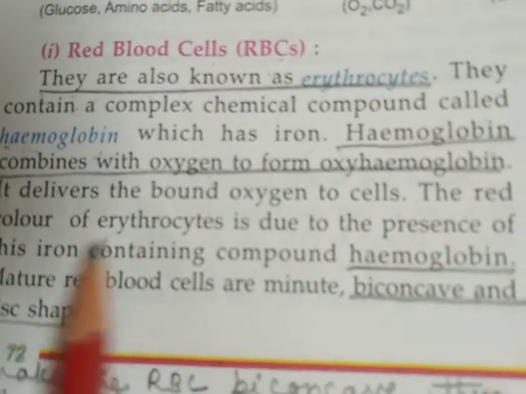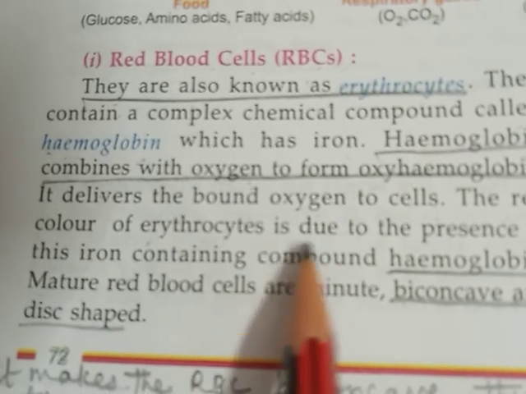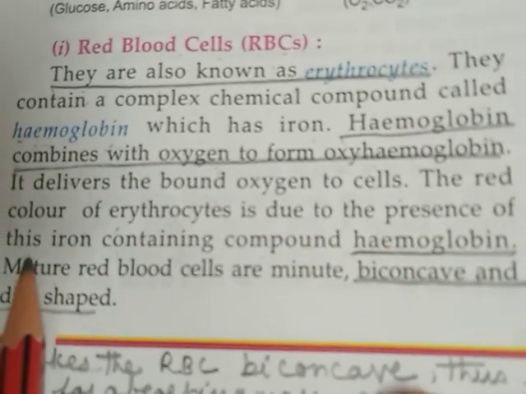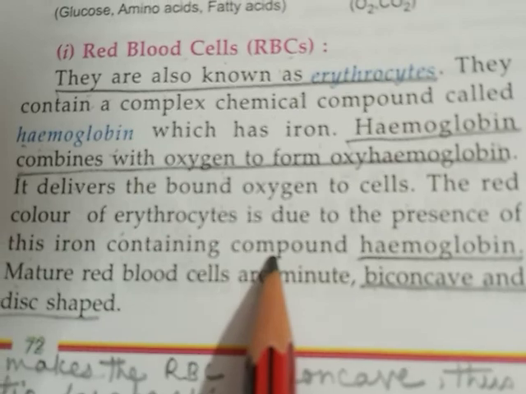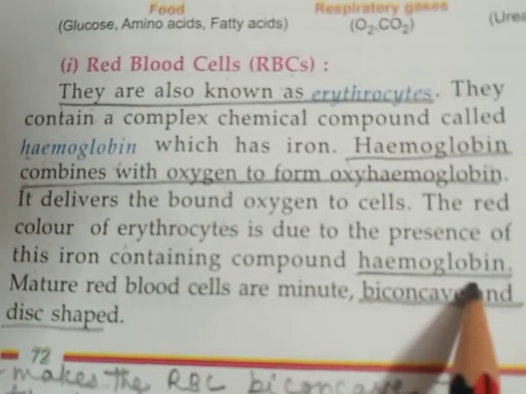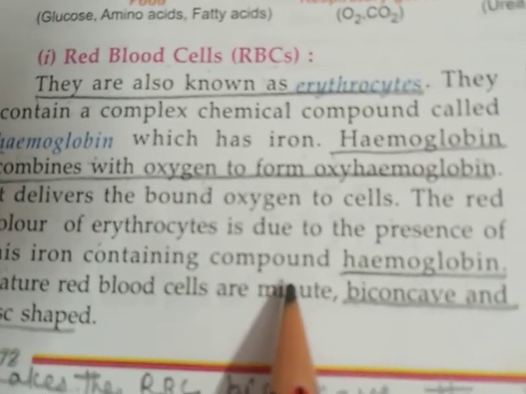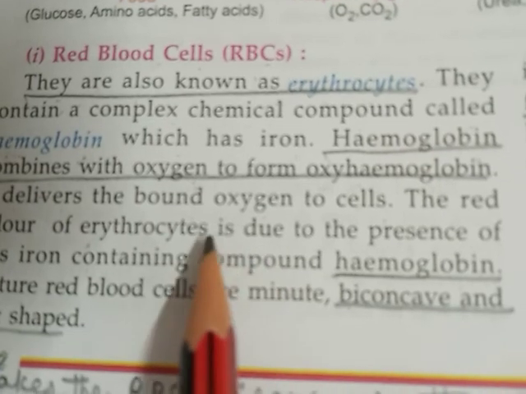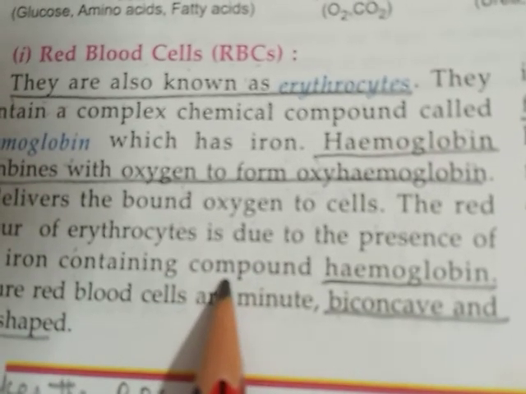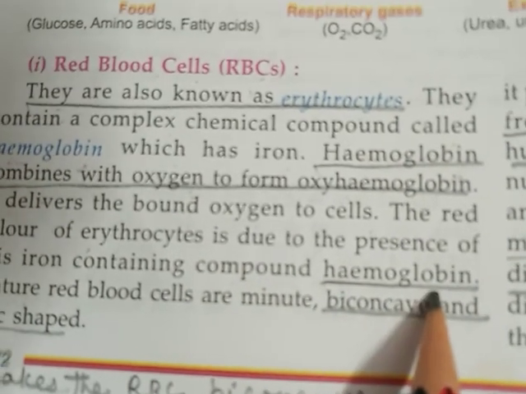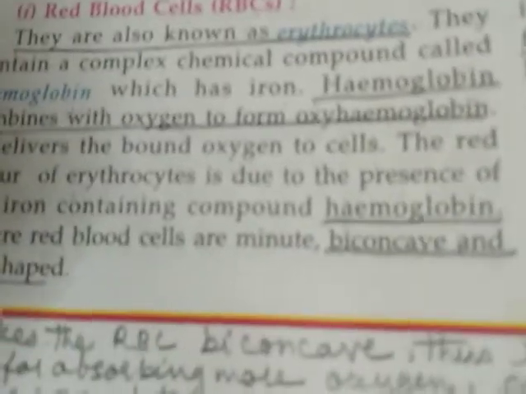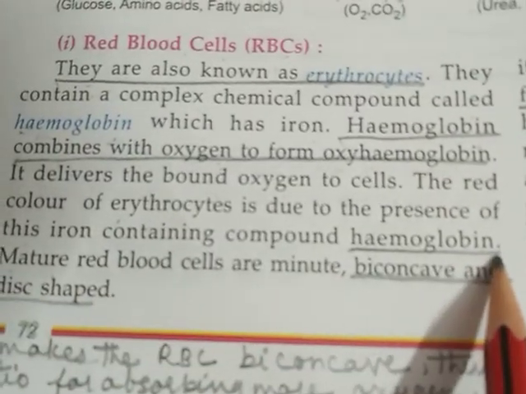The red color of erythrocytes is due to the presence of this iron containing compound, hemoglobin.